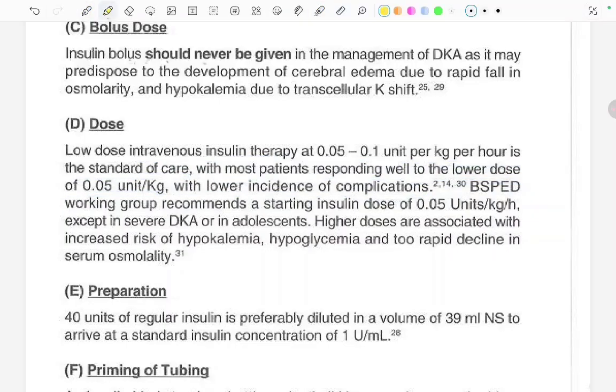The ISPAD working group recommends a starting insulin dose of 0.05 units per kg per hour except in severe DKA or in adolescents. Higher doses of insulin are associated with increased risk of what? Hypokalemia, hypoglycemia, and too rapid decline in the serum osmolality. Preparation: 40 units of regular insulin is preferably diluted in a volume of 39 ml NS to give a standard insulin concentration of 1 unit per ml.